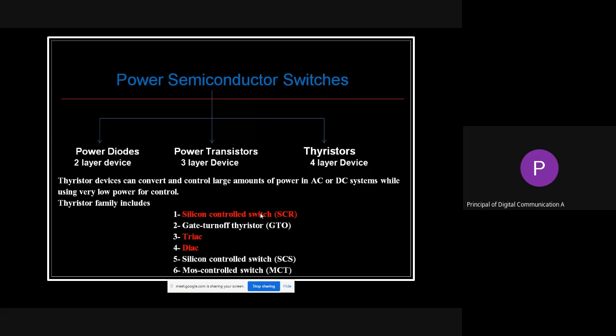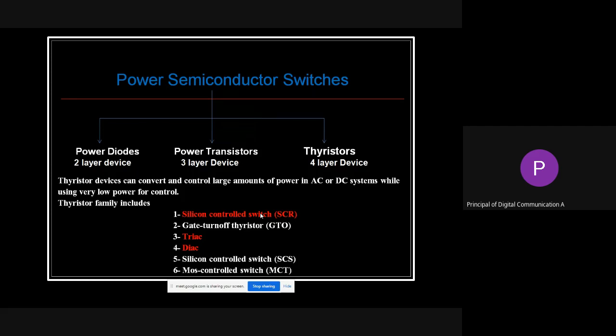SCR itself is known as the silicon controlled rectifier, if you go by nomenclature. Its main use is for rectification. Rectification means converting AC to DC.